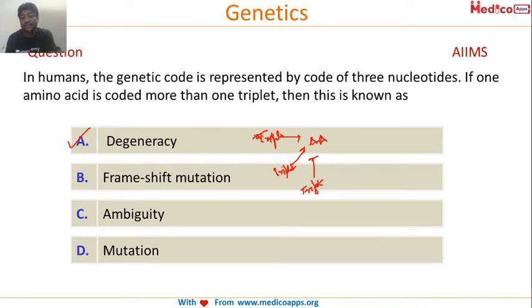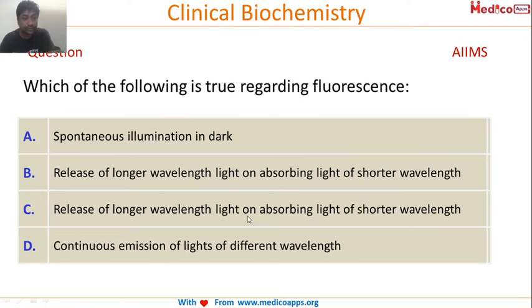Another thing is this triplet will code only for this amino acid. So one triplet will code for only a specific amino acid. So our genetic code is not ambiguous, it is non-ambiguous, because one specific triplet will code for that specific amino acid. Okay, very good.